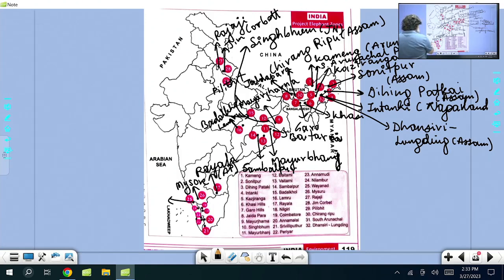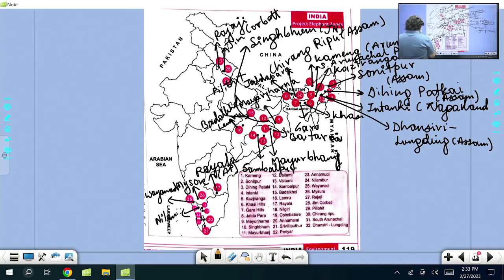Wayanad is in the news these days. You know Rahul Gandhi has been disqualified as an MP. He is a member of parliament from Wayanad, and Wayanad is in Kerala, and Wayanad is an elephant reserve. So Wayanad elephant reserve, right? That is a part of it. Then in Kerala, another one which you come across is Nilambur.